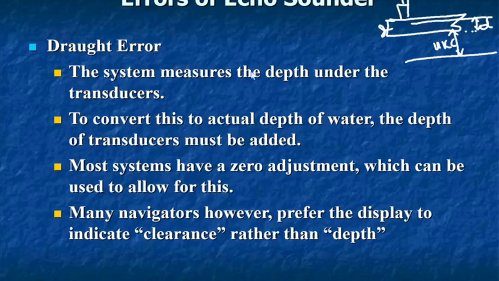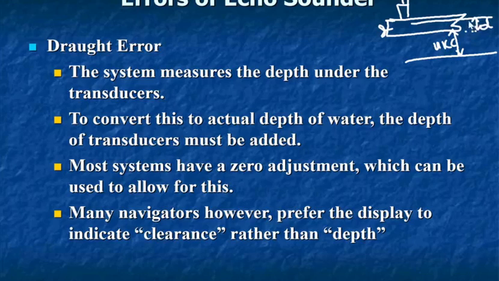As you can see in the diagram on the right hand top corner, this is the under keel clearance and your transducers are fitted somewhere in this region. The system measures the depth under the transducers. This white line is the water depth and this is your ship's draft, small d, and this is the total depth.